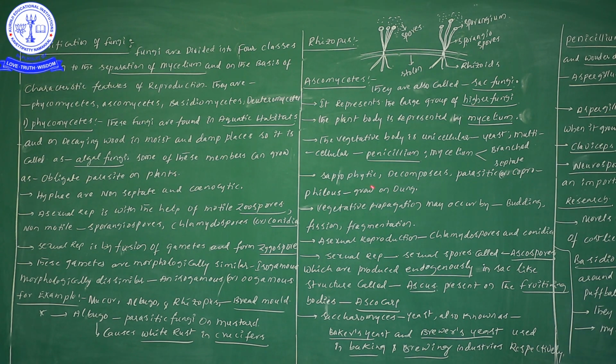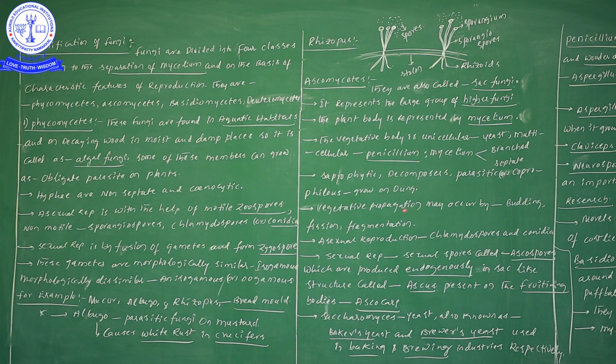This point I already gave in a previous video. If any fungal member grows on dung, we call such organisms coprophilous. Coprophilous means fungal members that grow on dung. Next one, in Ascomycetes, vegetative reproduction may occur by budding, fission and fragmentation.